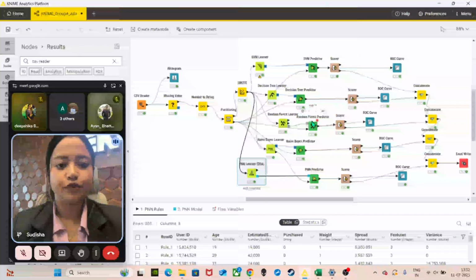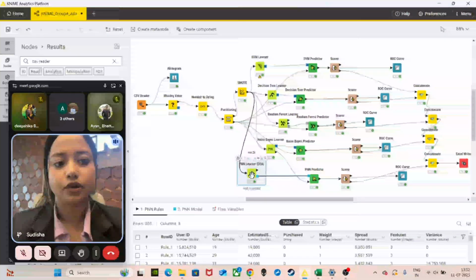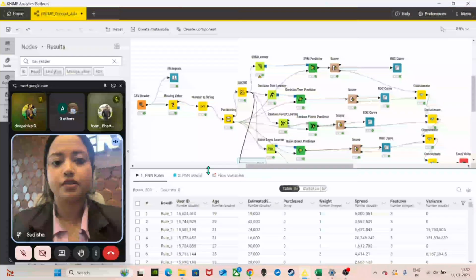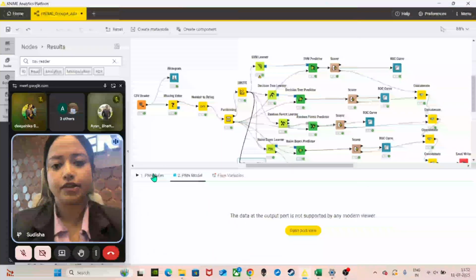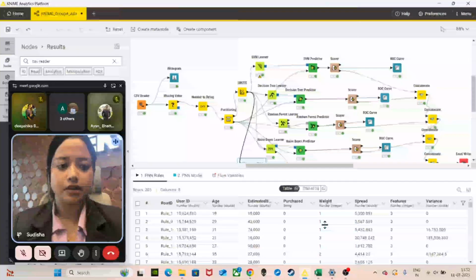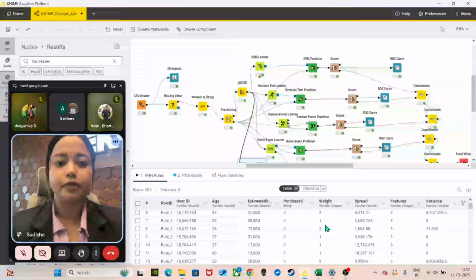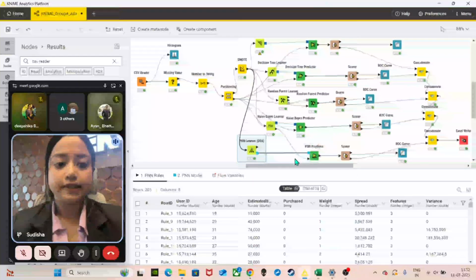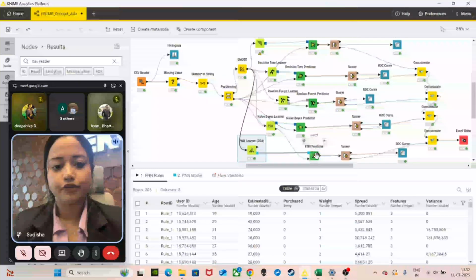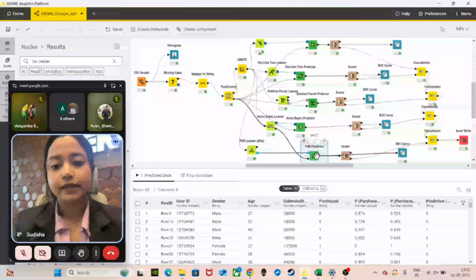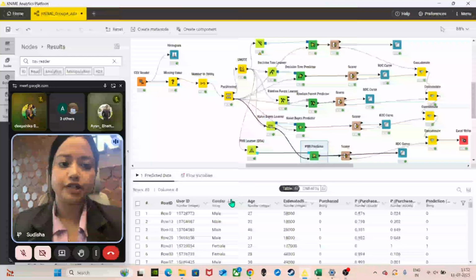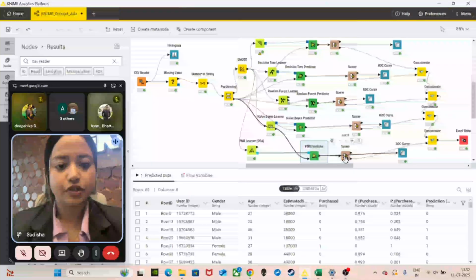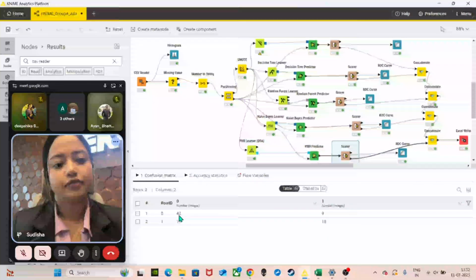Next, we take the training data from SMOTE to the PNN learner, where we train a probabilistic neural network, PNN, based on the DDA, that is the dynamic decay adjustment method, on labeled data using constructive training of probabilistic neural networks as the underlying algorithm. Then we connect this model to the model input of the PNN predictor and also take the testing data from the partitioning node.